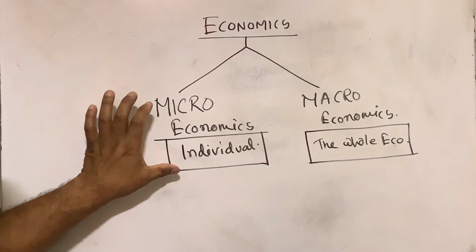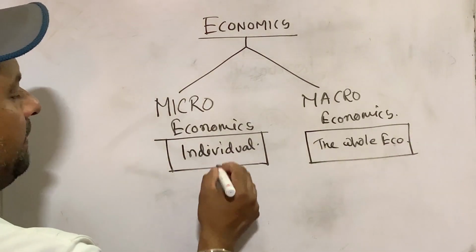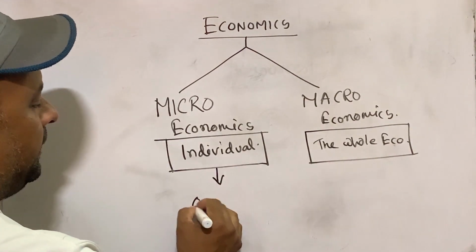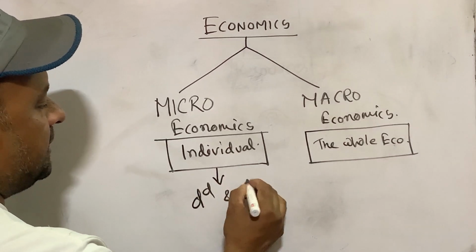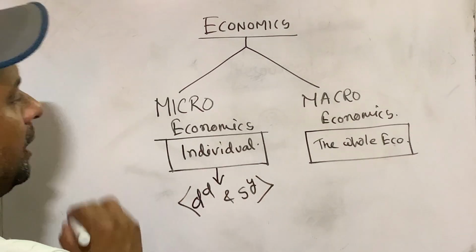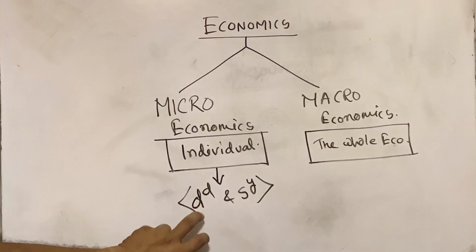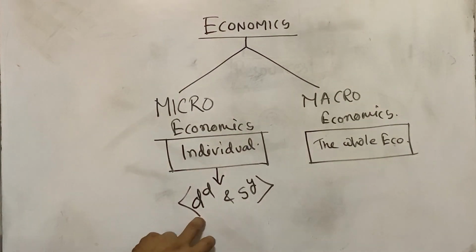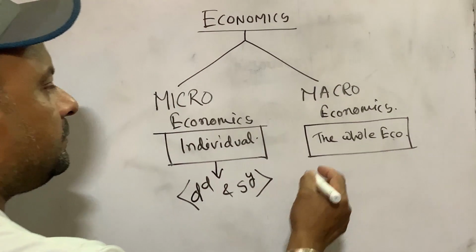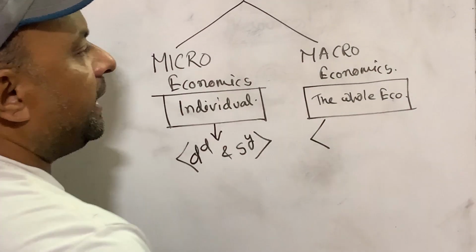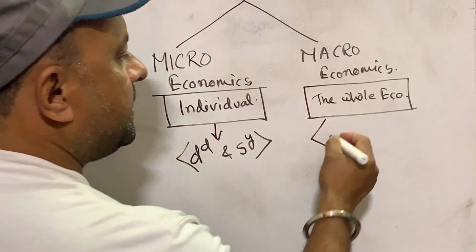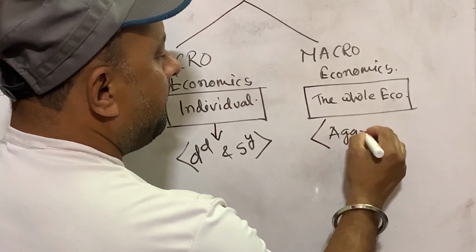Okay, the main subject matter of microeconomics is demand and supply. These are the two main instruments of microeconomics. One is demand, another is supply. That is individual demand, individual supply. And the main instrument of macroeconomics is aggregate demand.